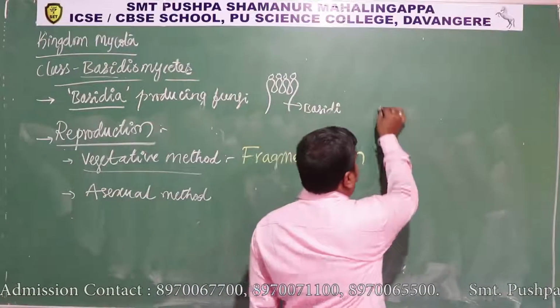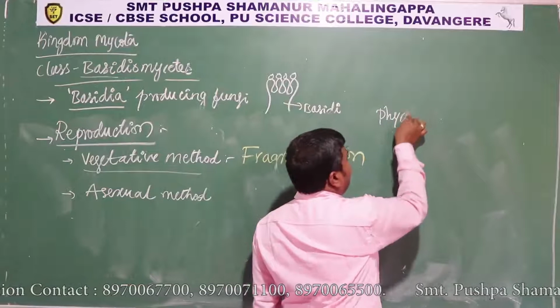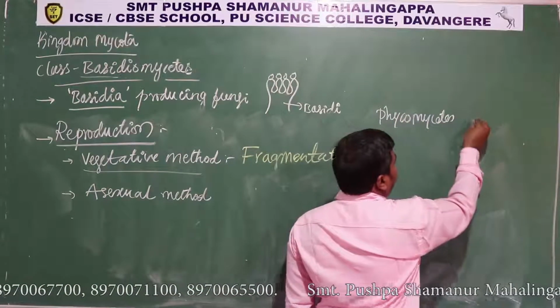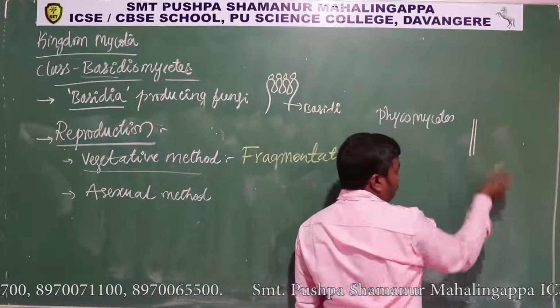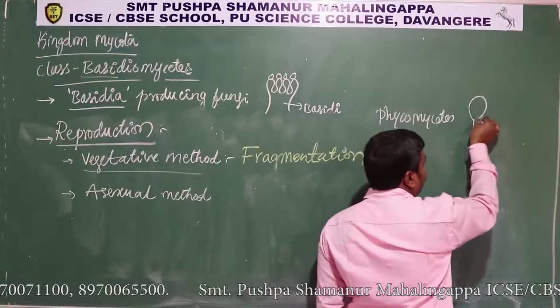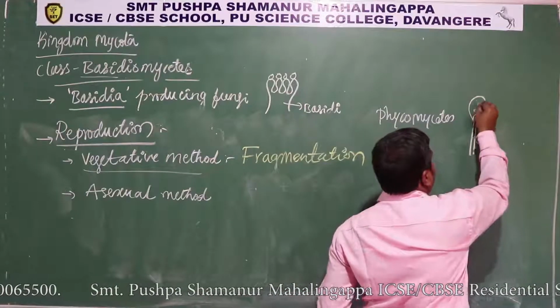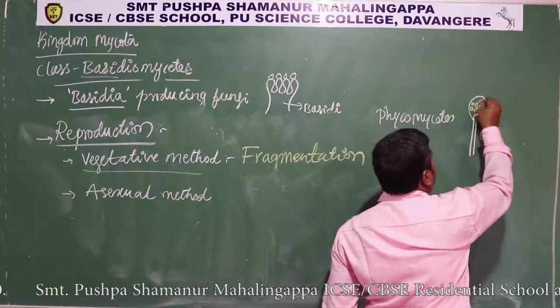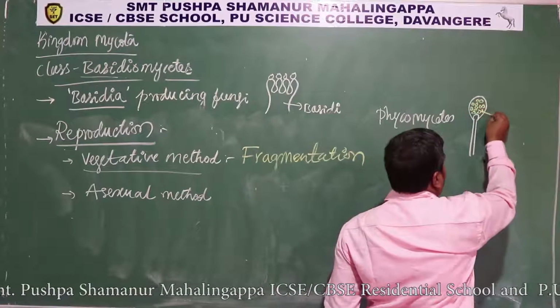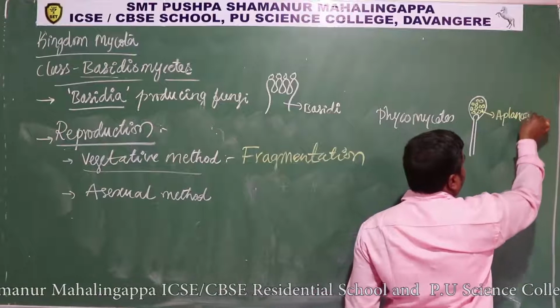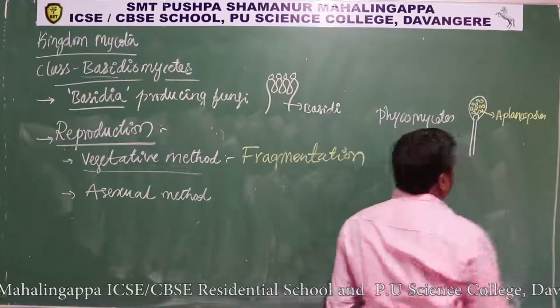In Phycomycetes, we studied in the previous class, they produce structures called sporangia, within which you can find the spores. These are aplanospores, and sometimes they produce zoospores as well.